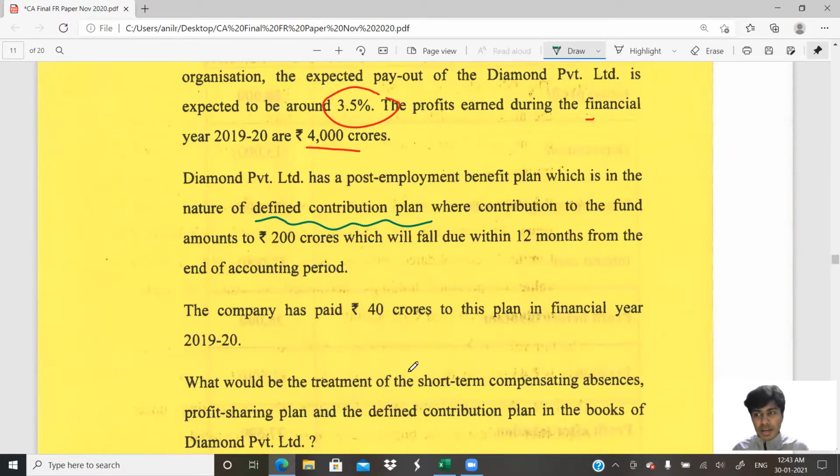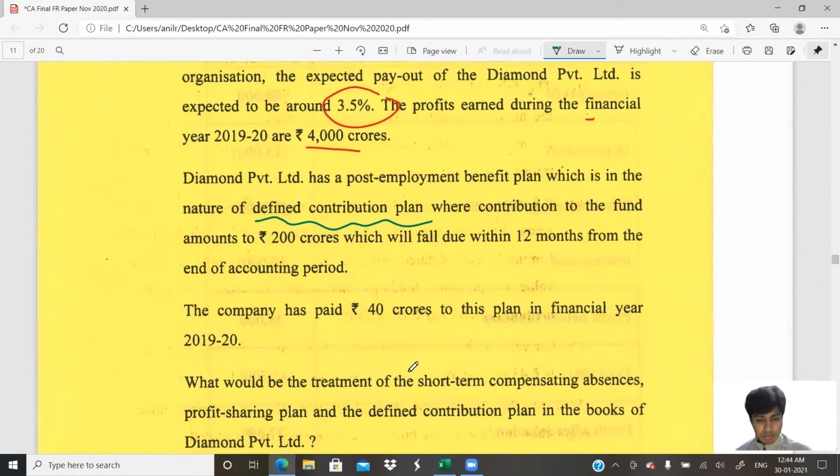The moment the employee gives us a service, we need to record this as an expense. If we pay, it is paid. If we have not paid, we have to create provision so that we will pay when he's eligible to take it. Not all the employees will quit today. A few of them will quit after 4 years. That doesn't mean you will make provision after 4 years. If the benefit is already taken from the employee, you have to make the provision today, but make the payment on the day when he retires. So this is retirement benefit, post-employment benefit plan. Get that? Okay.